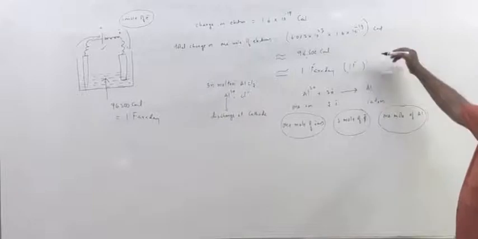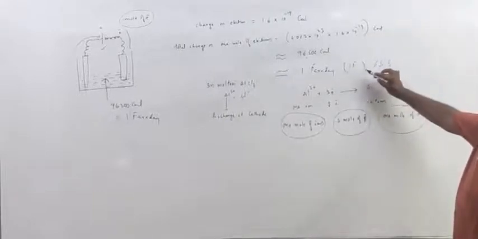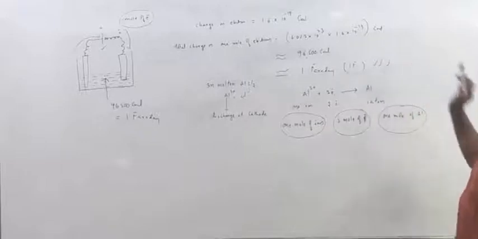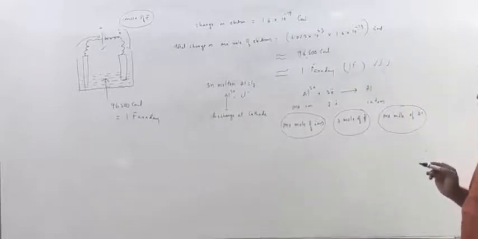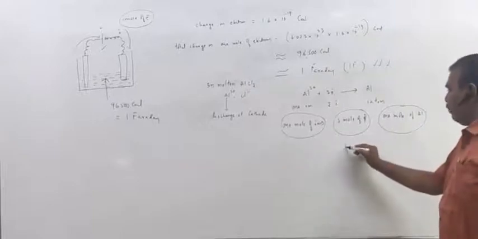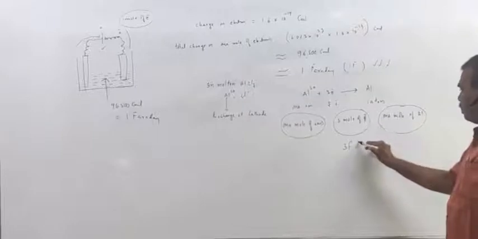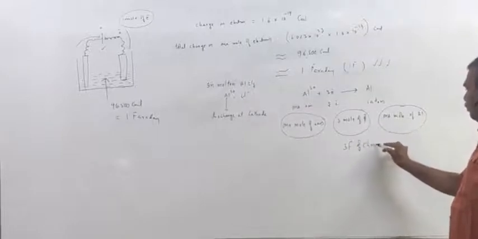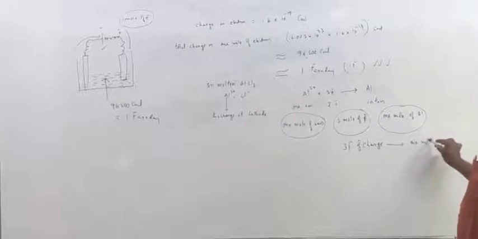See, already you know, the charge on 1 mole of electrons is 1 Faraday. So 3 moles of electrons carry a charge of 3 Faradays. So 3 Faradays of charge deposit 1 mole of aluminum.